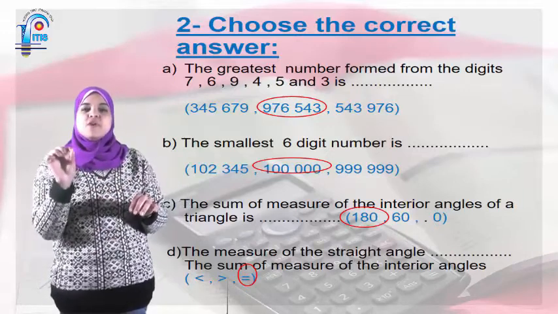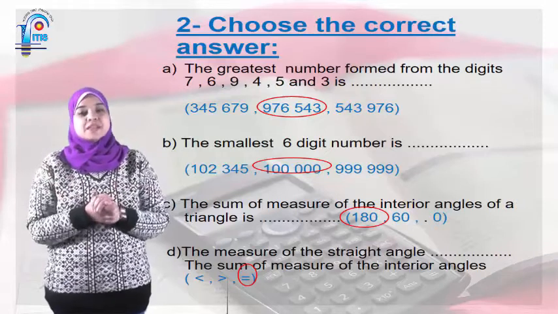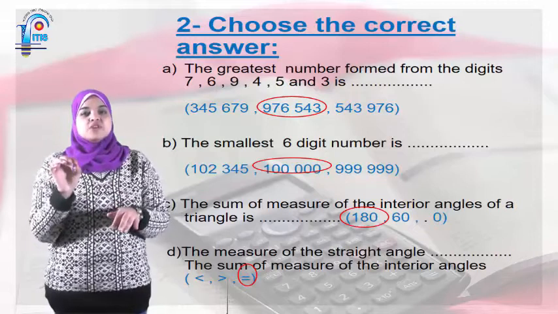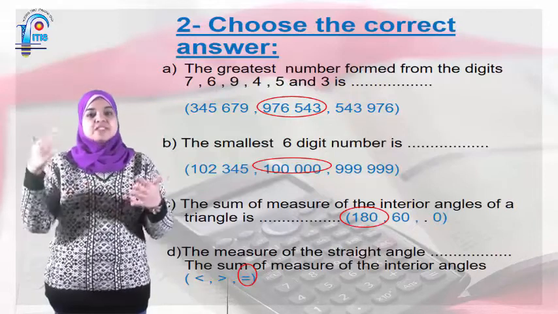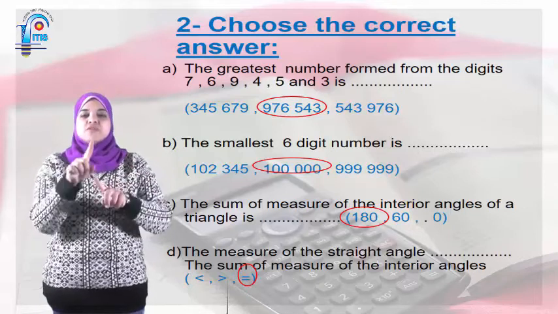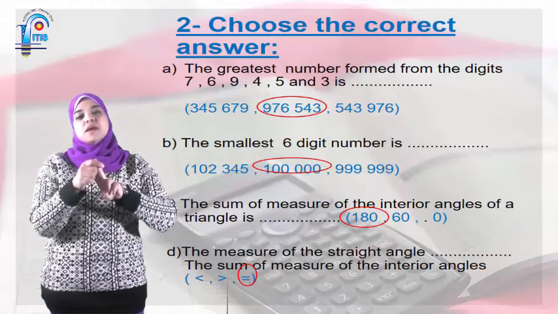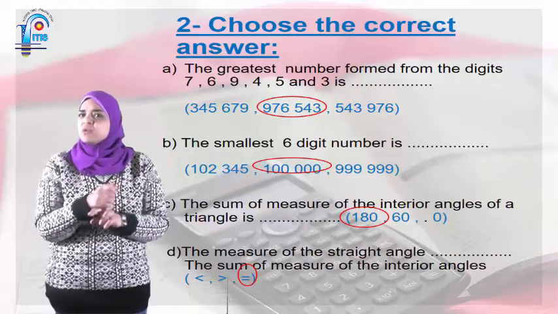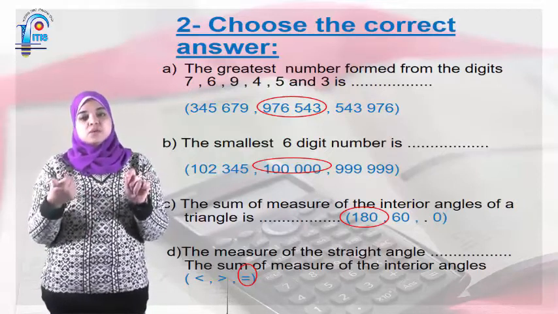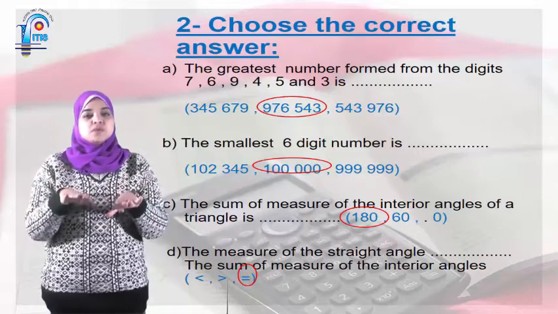The sum of the measure of the interior angles of triangle is, as we said before, equal 180. The measure of the straight angle and the sum of the measure of the interior angles. Okay, first I have to find what is the measure of the straight angle. The straight angle equals what? Equal 180. And the sum of the interior angle equal also 180. So they will be equal.